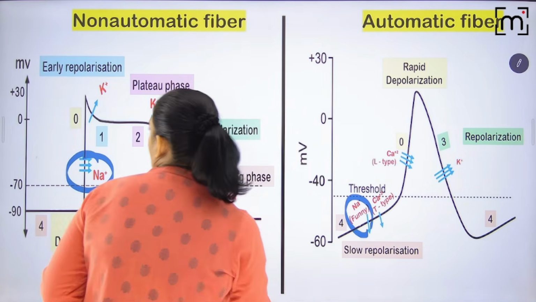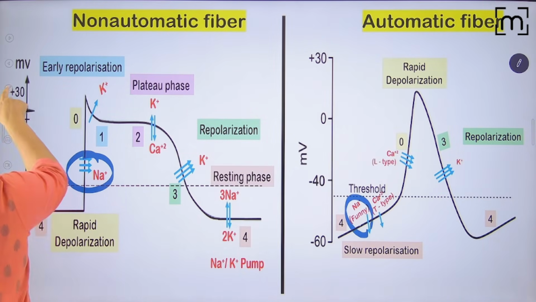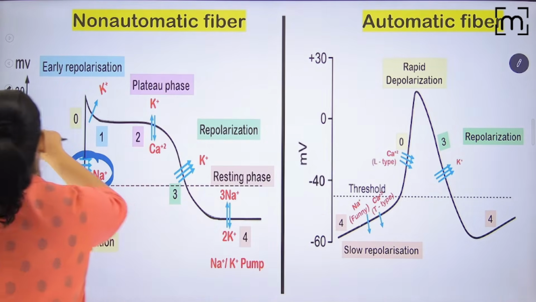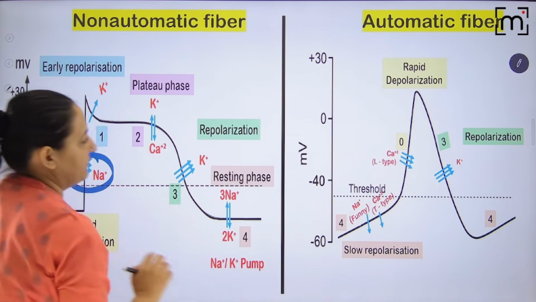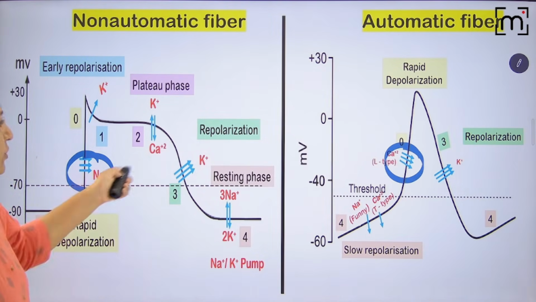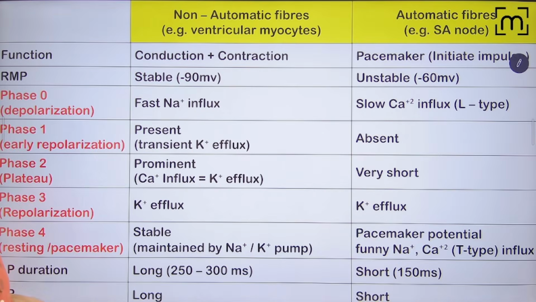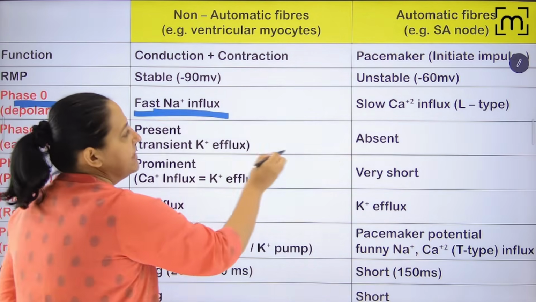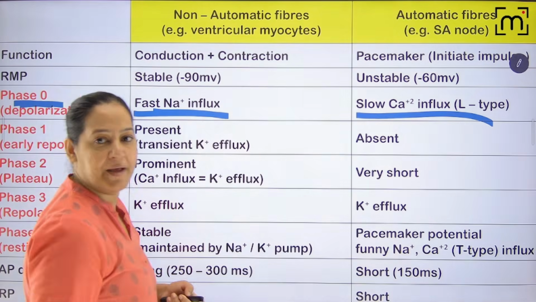Sorry, it is not due to funny sodium. The phase 0 is due to fast calcium here. By mistake I have marked the phase. So here phase 0 is due to fast calcium. Compare the phase 0. So that's what is written. Phase 0 here is due to sodium influx and here it is due to calcium influx, L-type calcium.